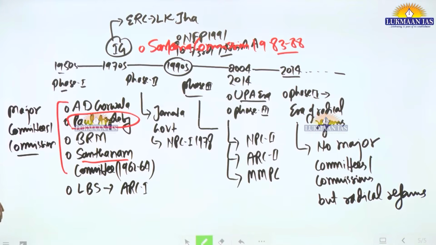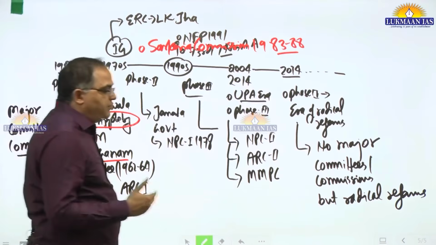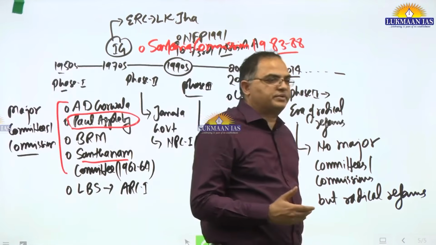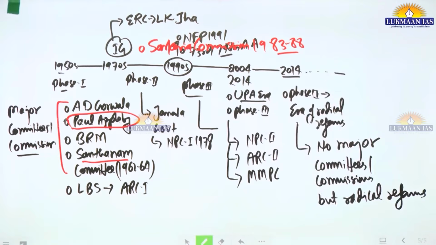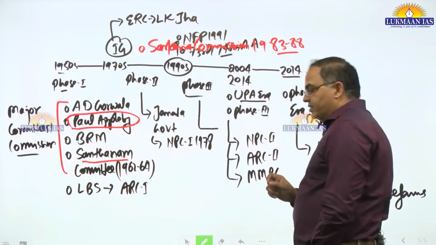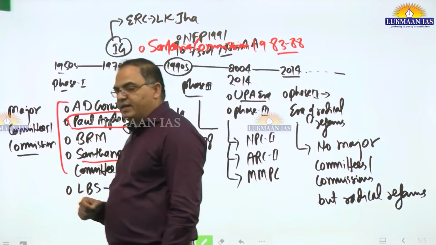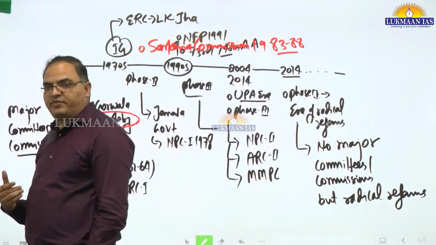Generally, when committees and commissions are constituted, mandates are defined, which we call terms of reference. When we set up any committee, its agenda is given by the government, for which area it has to recommend reforms. For ARC first, the entire administration was given as the term of reference.